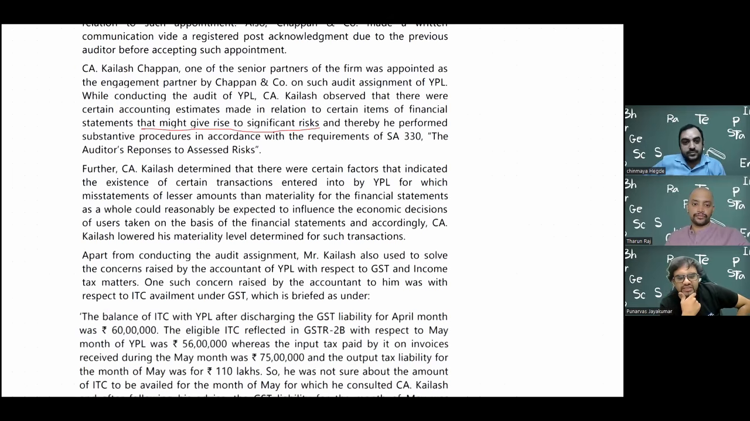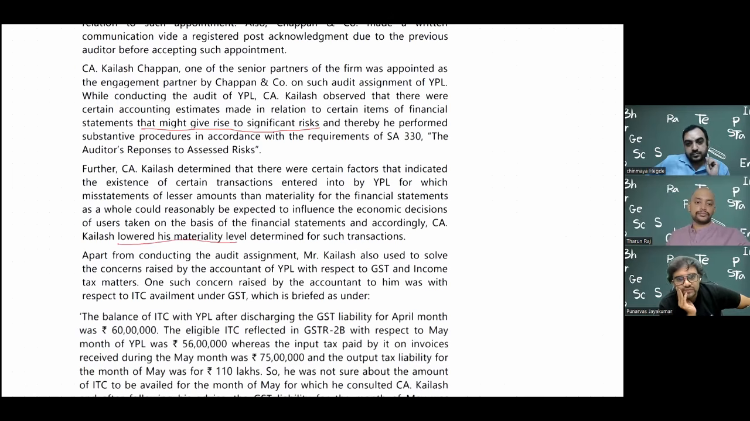So further, CA Kailash determined that there are certain factors that indicated the existence of certain transactions entered into by YPL for which misstatement of lesser amounts than materiality for the financial statements as a whole could reasonably be expected to influence the economic decisions of users taken on the basis of the financial statements, and accordingly, Kailash has lowered the materiality level.